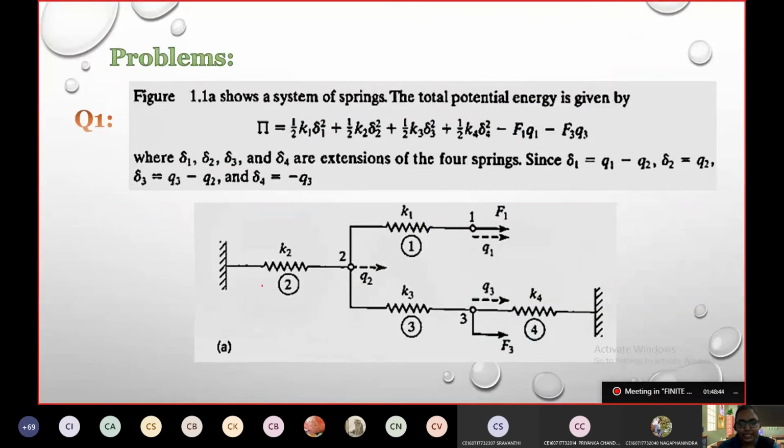If all these constraints are not given to us, we have to be capable enough to derive our own equation for potential energy, our own equations for the strains or the extensions. Okay, that is why understanding the concept was more important.